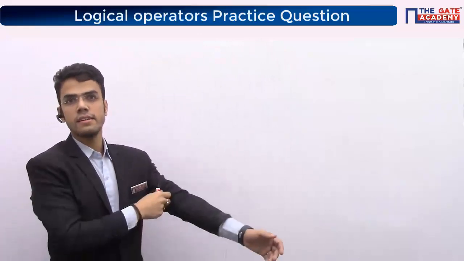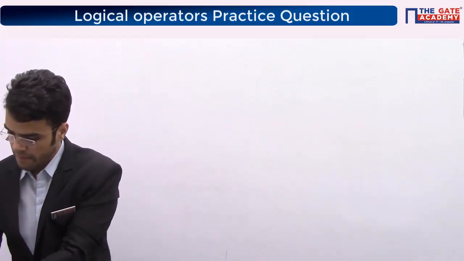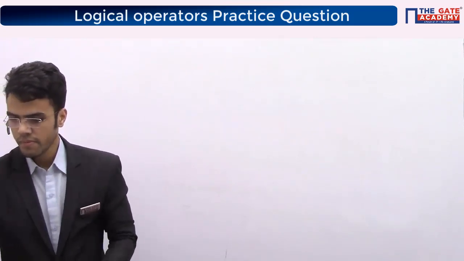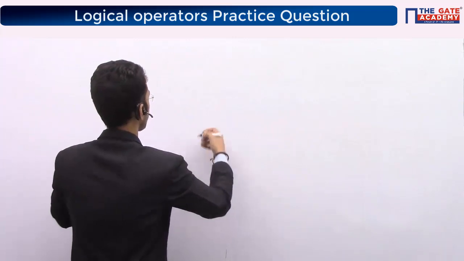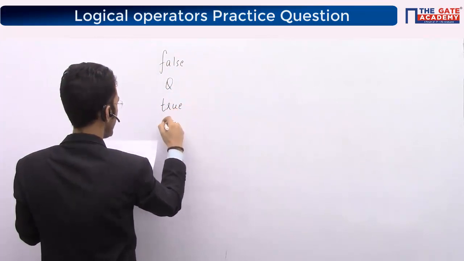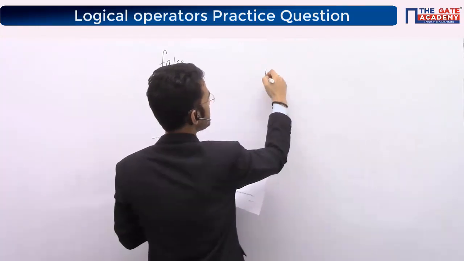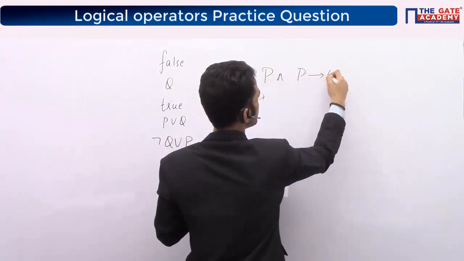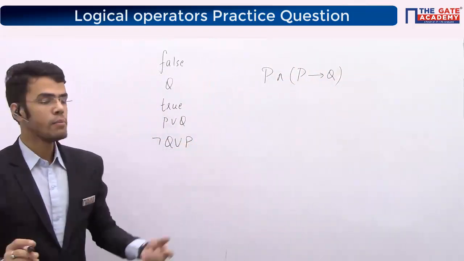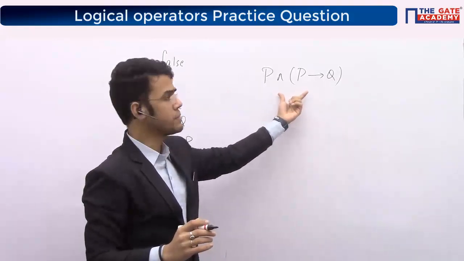So the next question says, consider the following expressions. Some expressions are given to you: false, Q, true, P or Q, and negation Q or P. They are asking which of these expressions are implied by P and P implies Q. These 5 expressions are given to us, and they are asking how many of these expressions are implied by this.